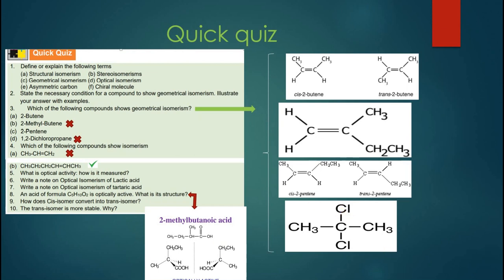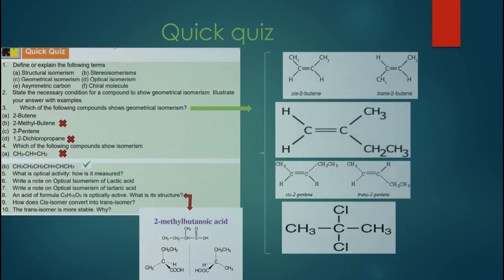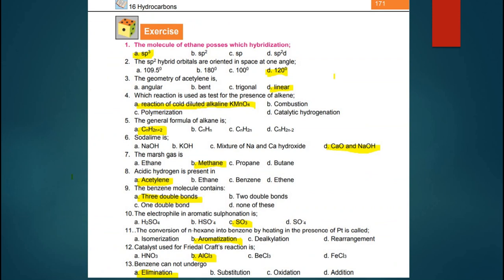Now moving towards the exercise of this chapter. Some of the questions Ma'am Sadia has already discussed in her lectures, and some of the MCQs and some questions are left behind. So let me discuss those MCQs with you people. First one is, the molecule of ethane possesses which hybridization? So it will be sp3 hybridization. I have marked answers for you people. Note them down in your books.